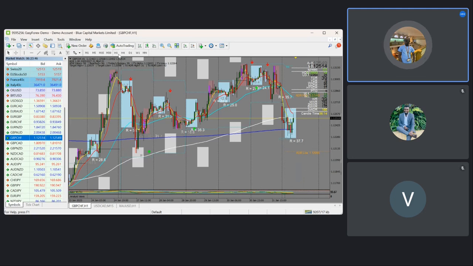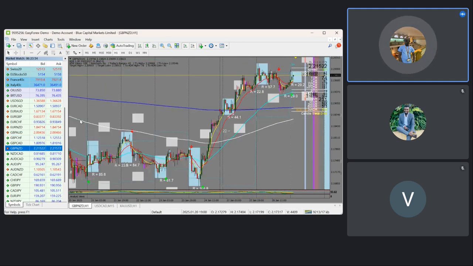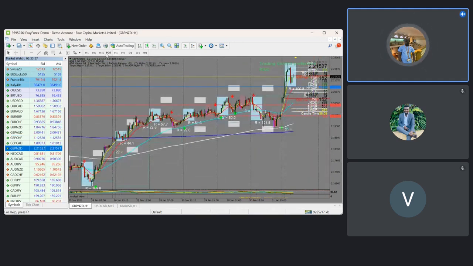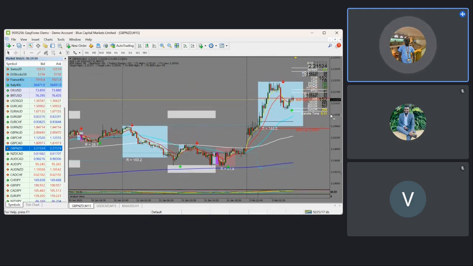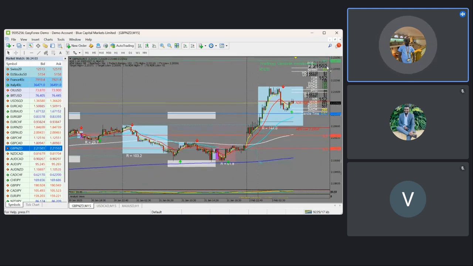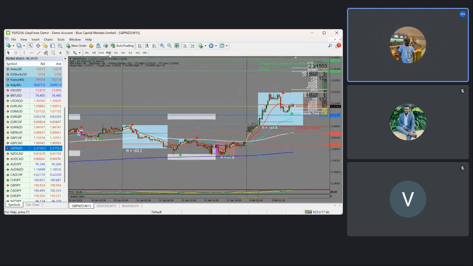So that is one of the markets we avoid for now. Taking another currency, that is GBP NZD. You can see that the market is at an ADR high. So what are we speculating on the GBP NZD? We're expecting the market to give us a type of M pattern so that we can look for sell setups all the way to the 50 EMA. So that is regarding the GBPs.